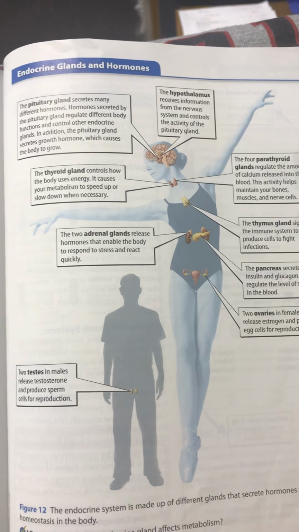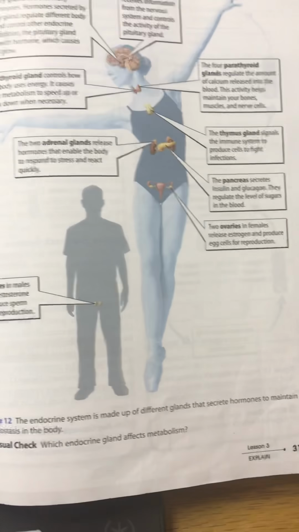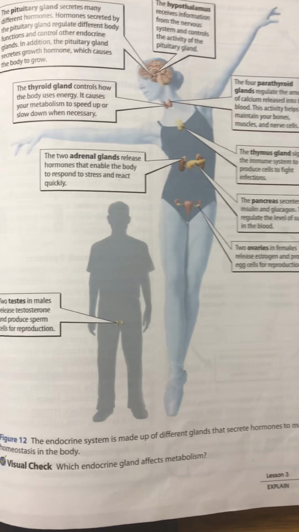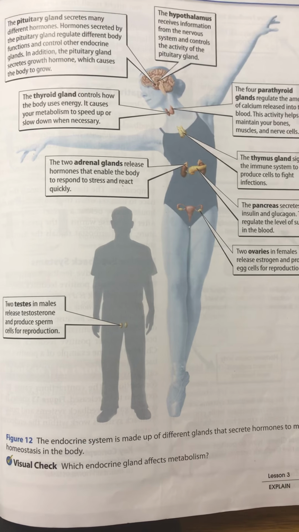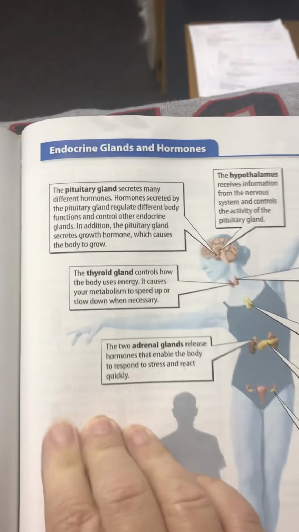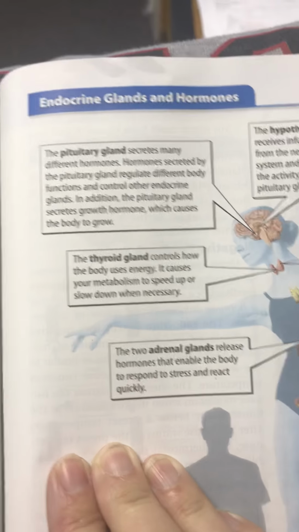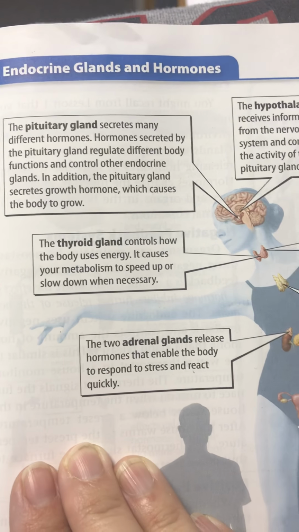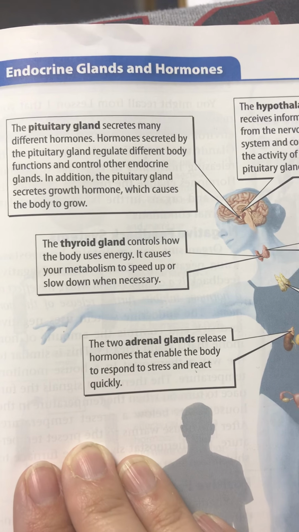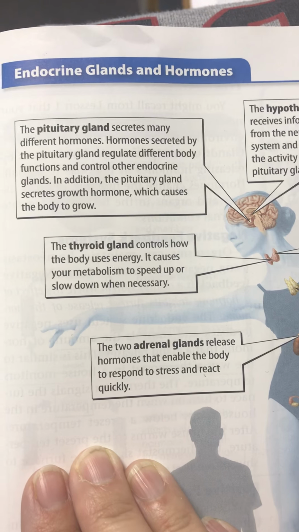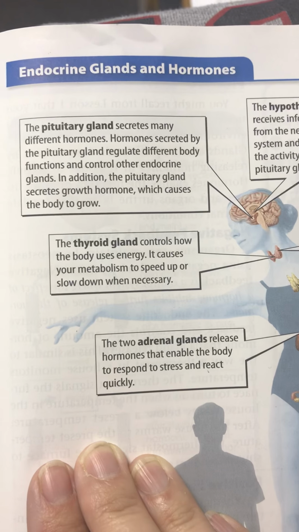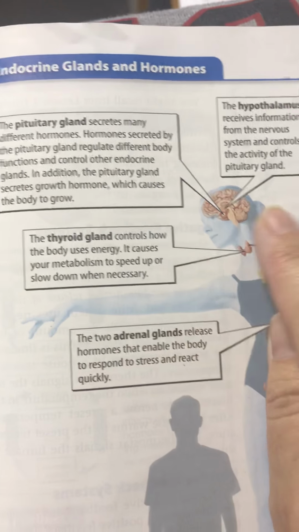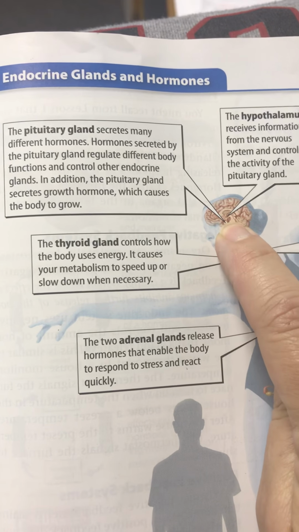Figure 12. The endocrine system is made up of different glands that secrete hormones that maintain homeostasis in the body. All right, the pituitary gland secretes many different hormones. Hormones secreted by the pituitary gland regulate different body functions and control other endocrine glands. In addition, the pituitary gland secretes growth hormone, which causes the body to grow. It's way in the middle of your brain.